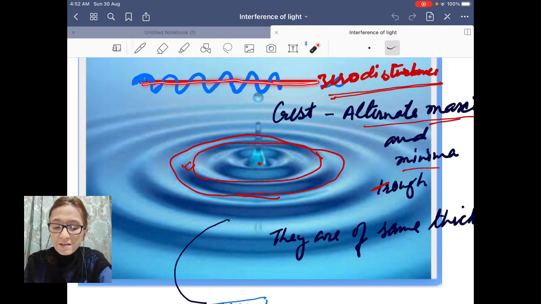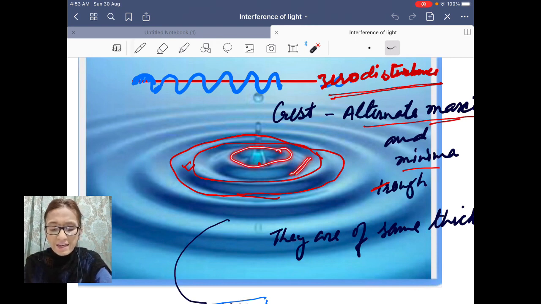Initially you had a stationary, plane surface, and when the disturbance reached there, some circles rose up from this zero disturbance point and they form maxima, they form crests. Whereas some circles go down from the zero disturbance position and they form minima, they form troughs on the surface of water. So you will find alternate crests and alternate troughs, alternate maxima and alternate minima, formed in the case of water wave.